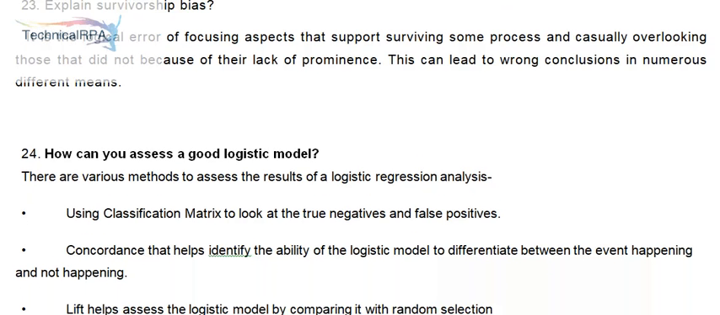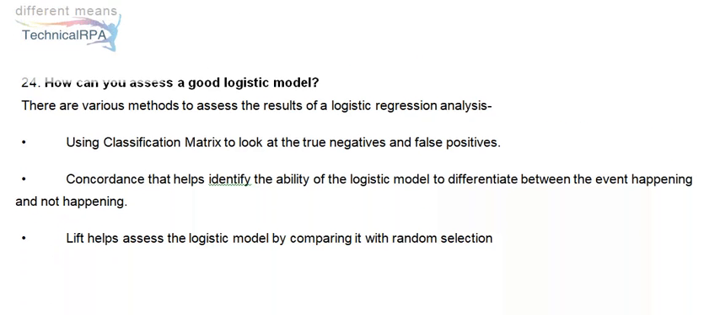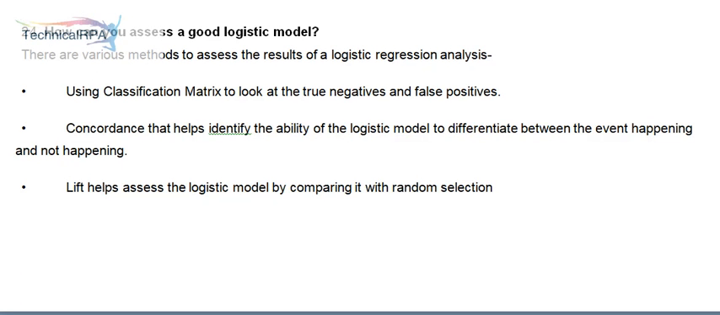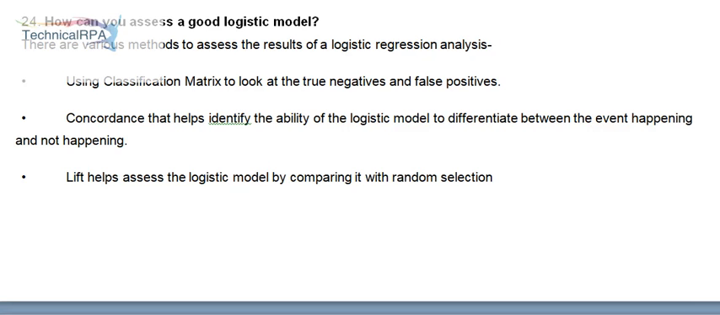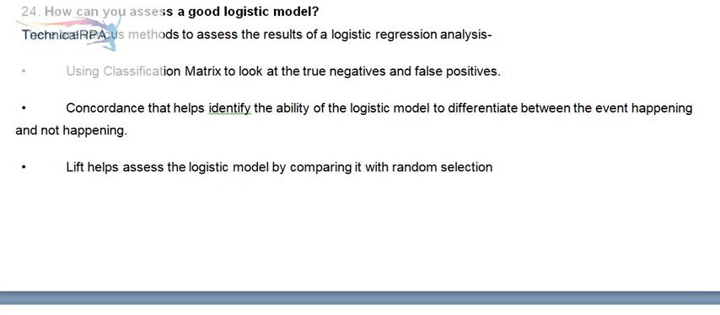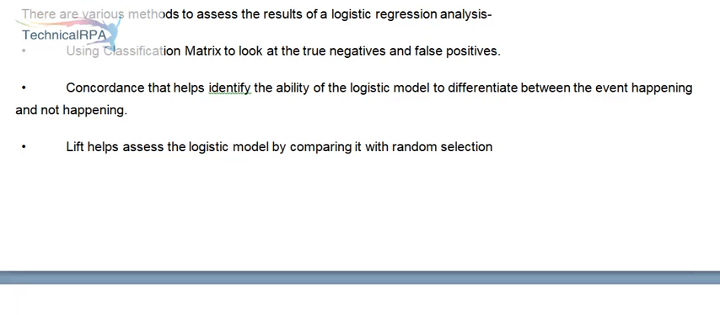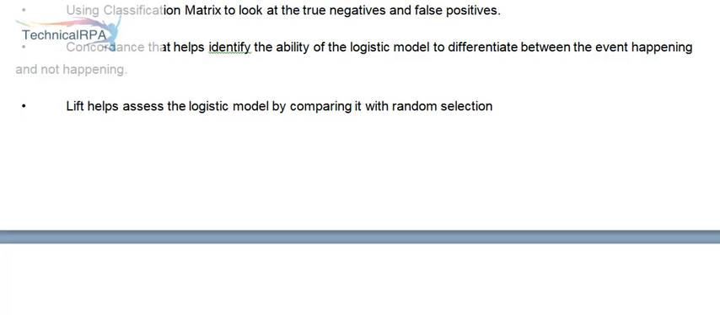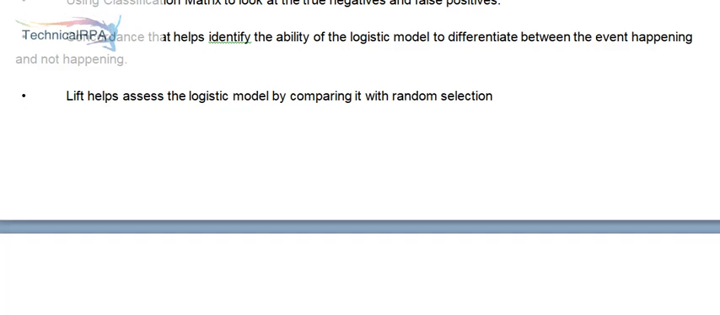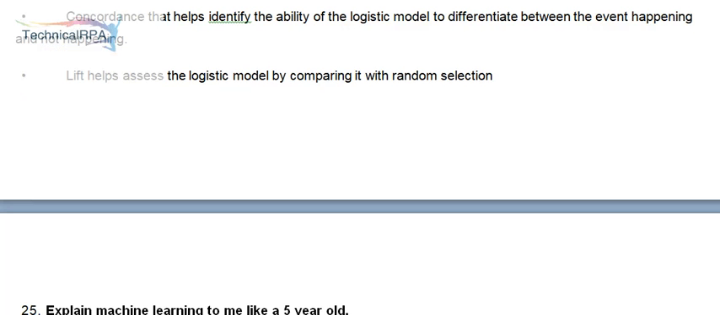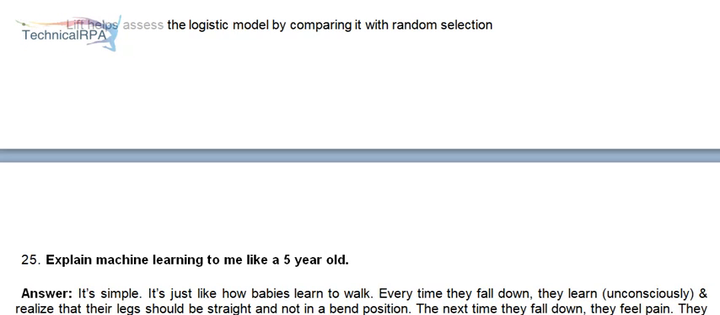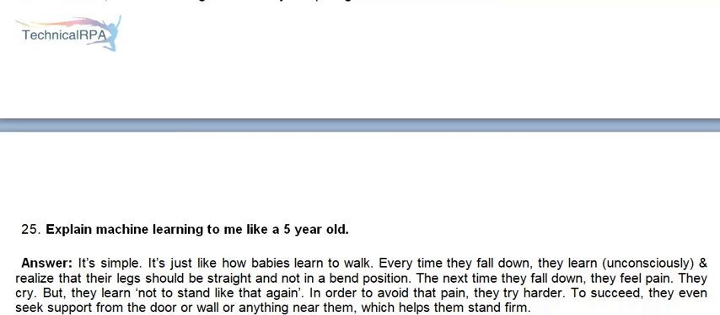24. How can you assess a good logistic model? There are various methods to assess the results of a logistic regression analysis. Using a classification matrix to look at the true negatives and false positives. Concordance helps identify the ability of the logistic model to differentiate between the event happening and not happening. Lift helps assess the logistic model by comparing it with random selection.